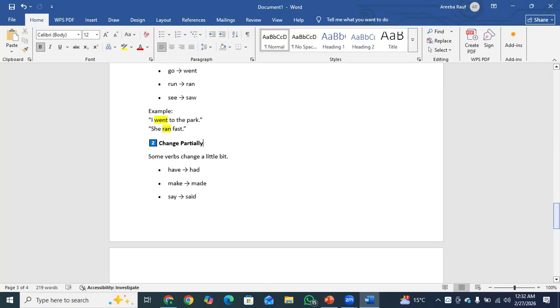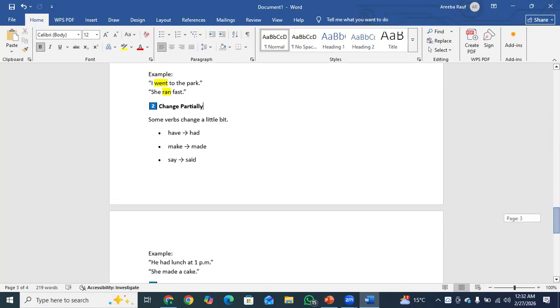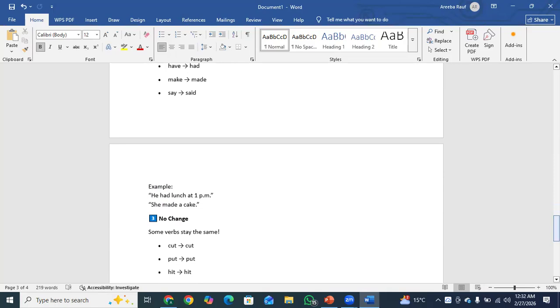Some verbs change a little bit, like have becomes had, make becomes made, say becomes said. For example, he had lunch at 1 p.m. She made a cake. Okay? These sentences all show that something happened in the past. Had, made, like in past tense, we simply use the second form of the verb.